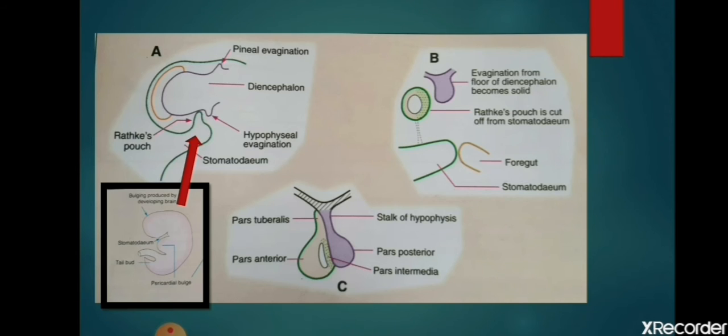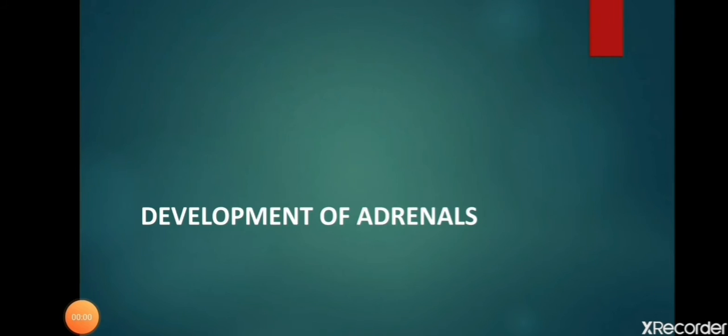Sometimes this Rathke's pouch can be persistent, or a remnant of the pouch can be present in the live person, and that could be the site for the nasopharyngeal carcinoma of adrenals.